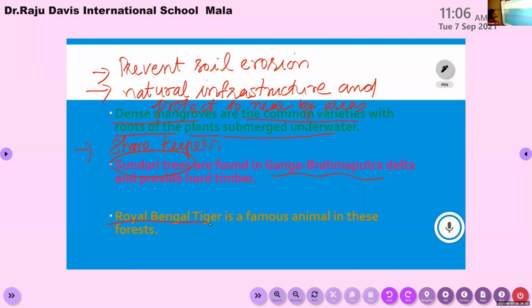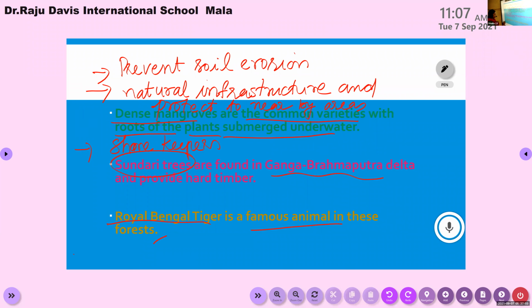Royal Bengal tiger, our national animal, is the famous animal in this forest. The Royal Bengal tigers are mostly found in the deltaic area of Ganga and Brahmaputra, in the mangrove forest. Which is the largest mangrove forest in the world?